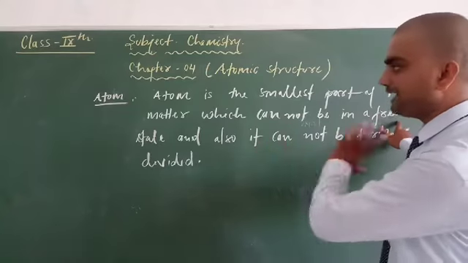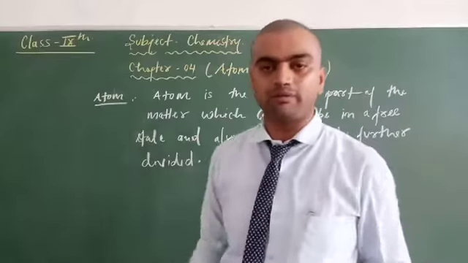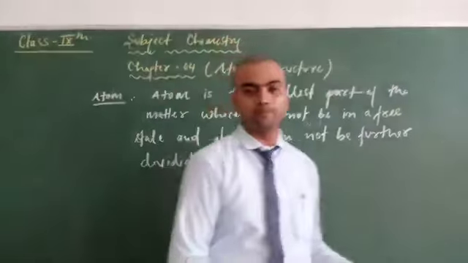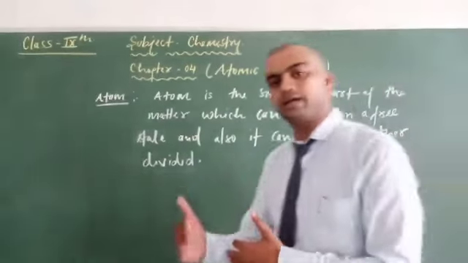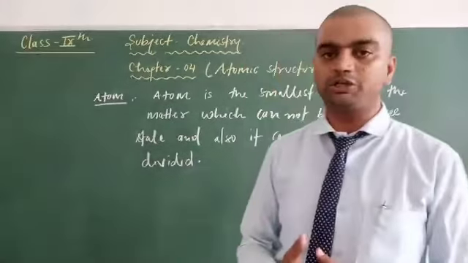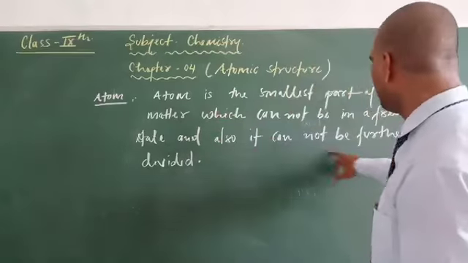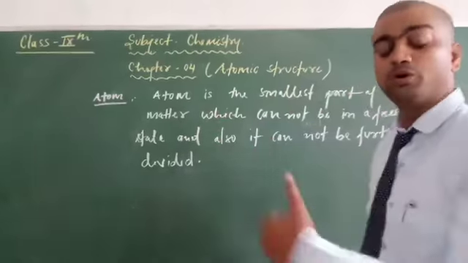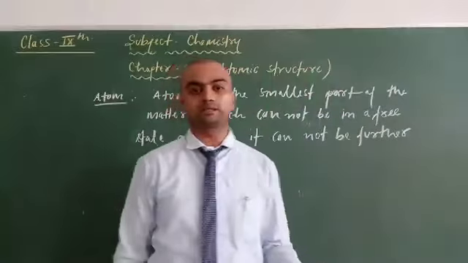That means it cannot survive as a free form. It always combines with another atom to form a molecule. And also atom cannot be further divided into more simpler forms or units.